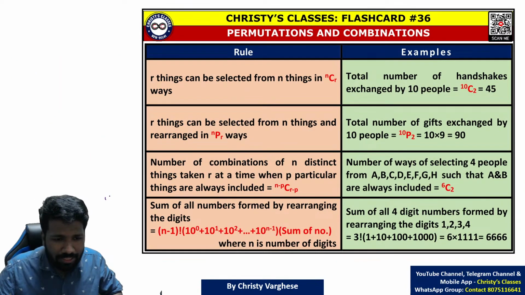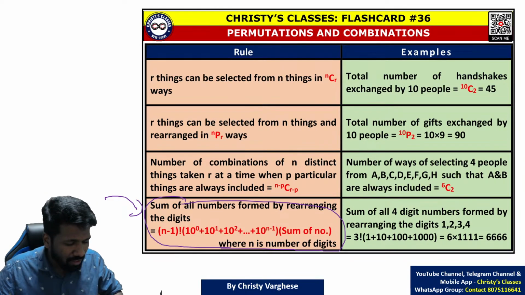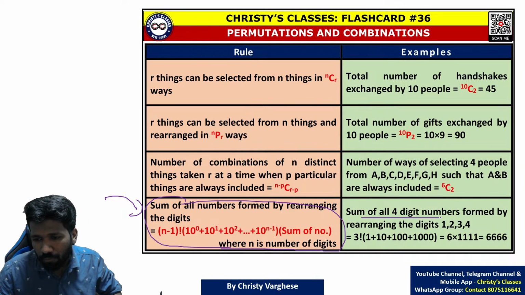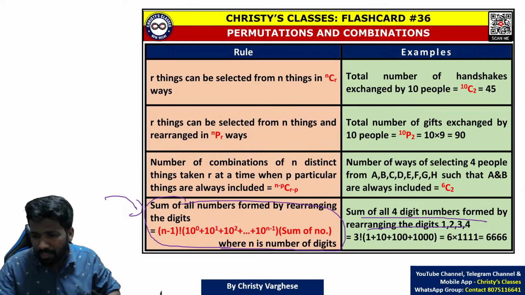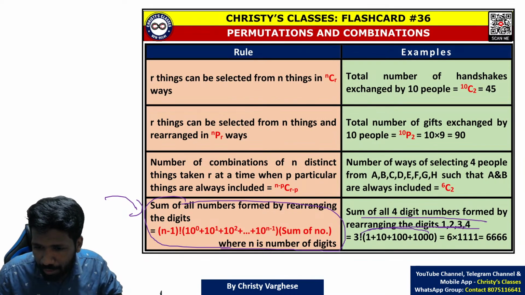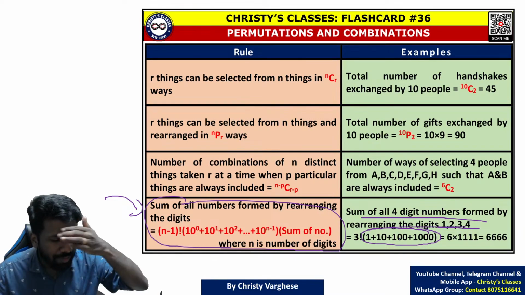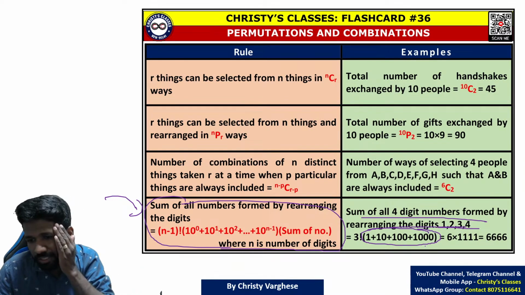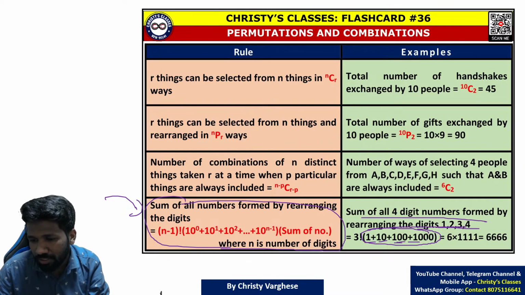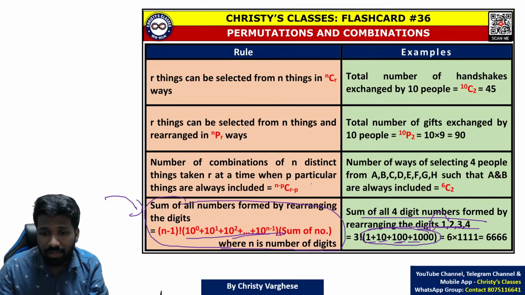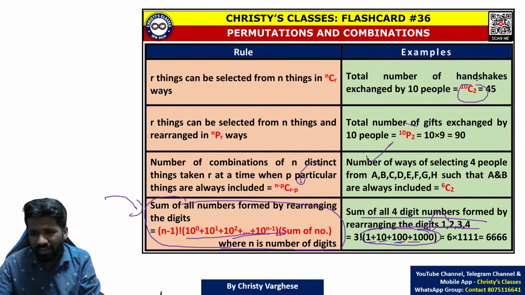This was asked in a GATE exam, but if you want, you can learn it. It's a very good question. Sum of all 4-digit numbers formed by arranging the given digits. This is connected to the number system also. In the last class, in the first lecture in this playlist, I explained about the number system, place value idea. Units, tens, hundreds, thousands. Connected to that is this logic. So go through it, those of you who want can learn that. This is nothing but this combination idea extended itself. This I will explain very fast.